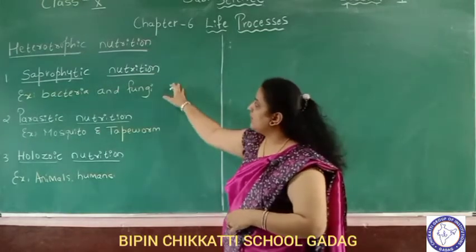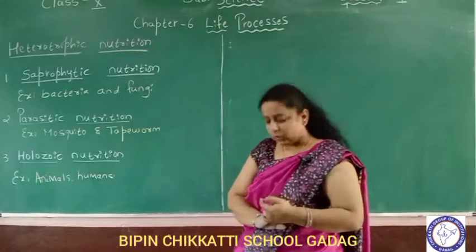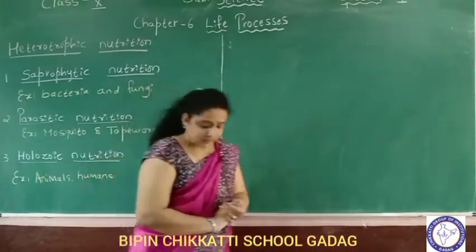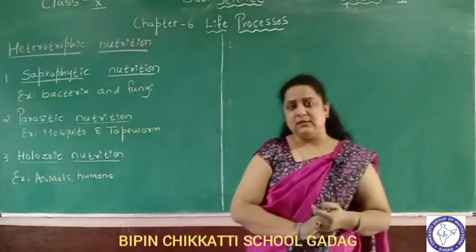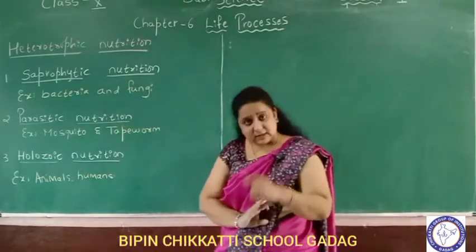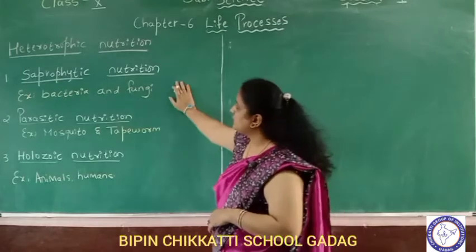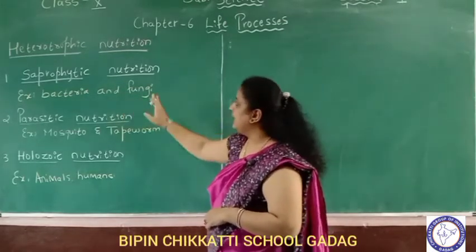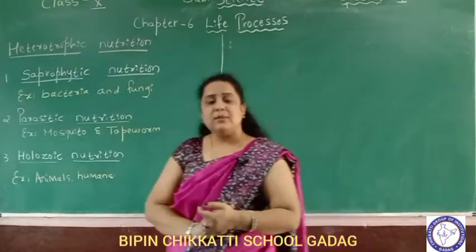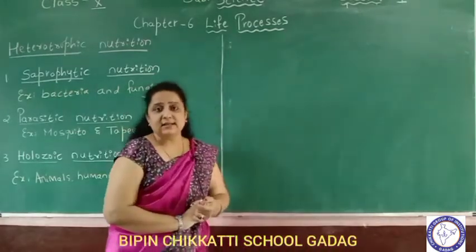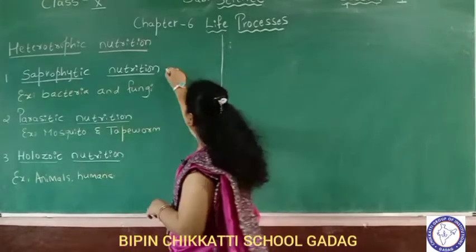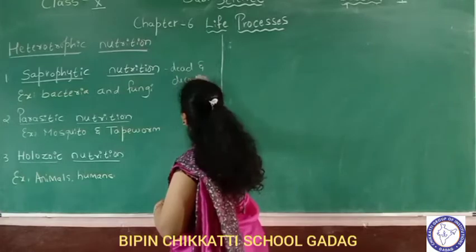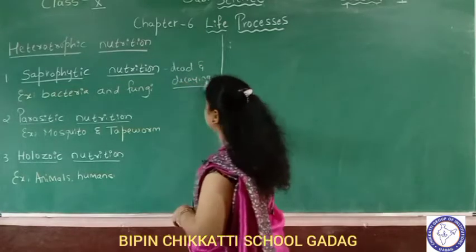Number one, saprophytic nutrition. What do you mean by saprophytic nutrition? The organisms that obtain their food from dead and decaying organic matter are called saprophytic organisms, and the mode of nutrition is called saprophytic nutrition. Example, bacteria and fungi. These organisms obtain their food from dead and decaying organic matter.